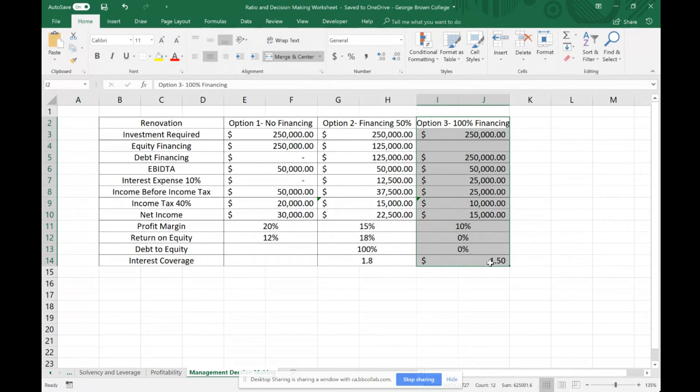Now, if we only finance this project with cash that we have, which is a current asset, we would be dropping the value of our current assets and keeping our current liabilities the same. This could take our positive working capital and decrease it to maybe even a negative number.